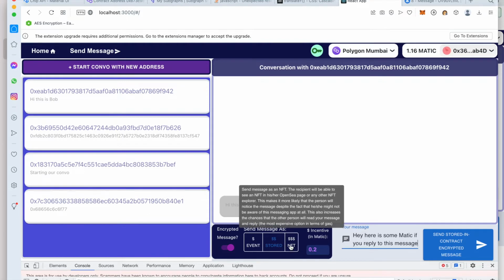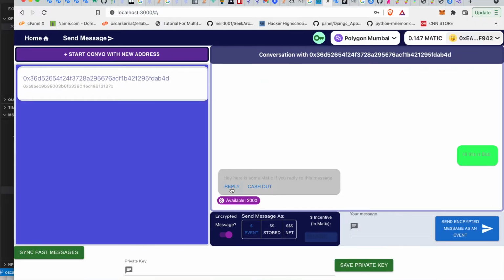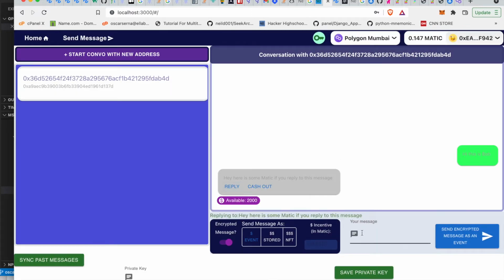So we're not going to send the message as an NFT. We're going to send it only stored in the contract because it's cheaper. As you can see, he can cash out or reply, and there is some money available. This amount is inflated 10,000 times just for testing purposes. Now, if we want to cash out, it's going to say you need to reply to the message before claiming your payments. So we just hit reply to this message.